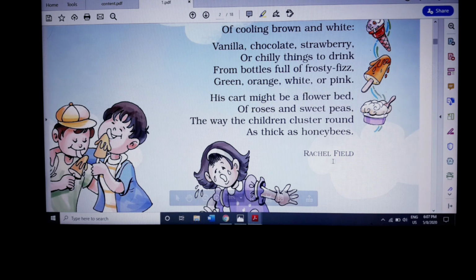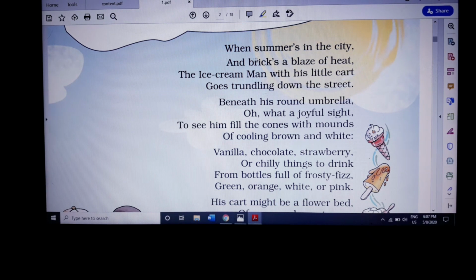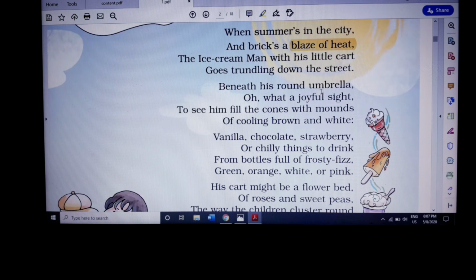Let us revise. Now you read along with me. When summer's in the city, the summer is very hot and brings a blaze of heat. So the climate is very hot. So the ice cream man with his little cart goes trundling down the street. So the ice cream man is moving around with his little cart filled with ice creams and drinks in the street.